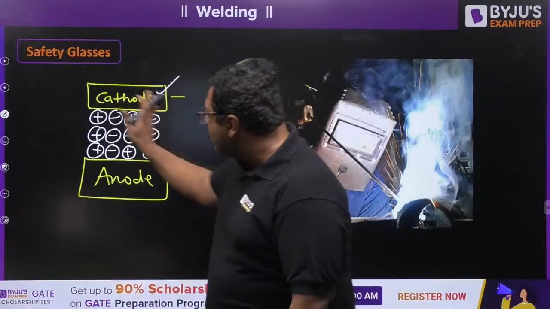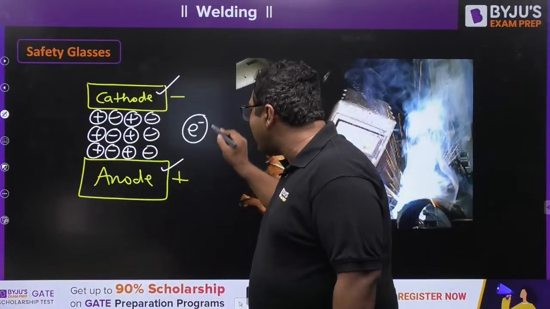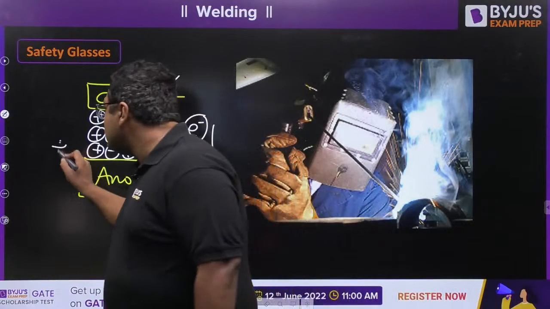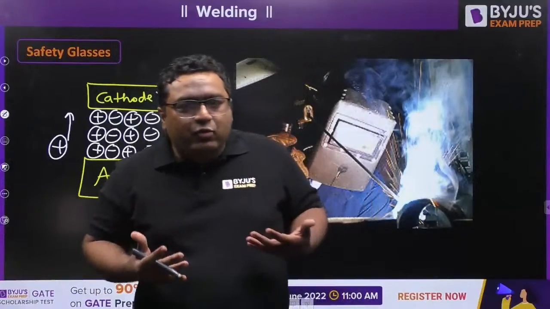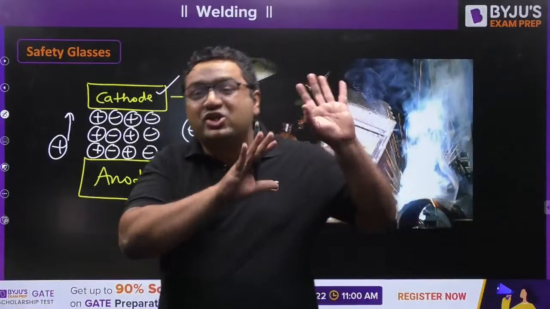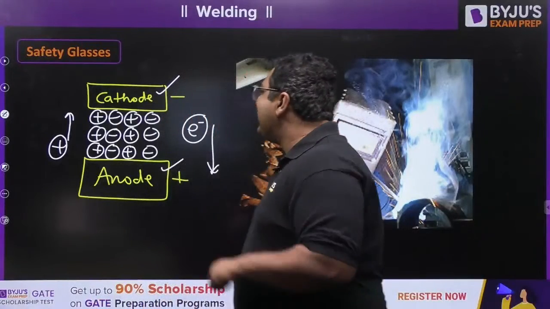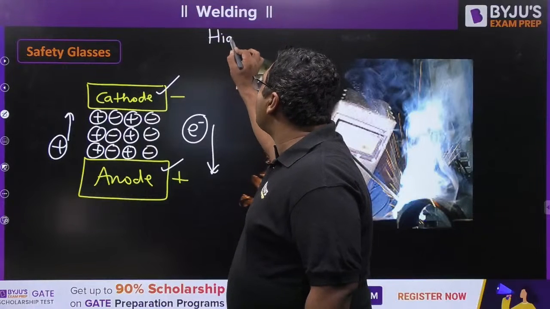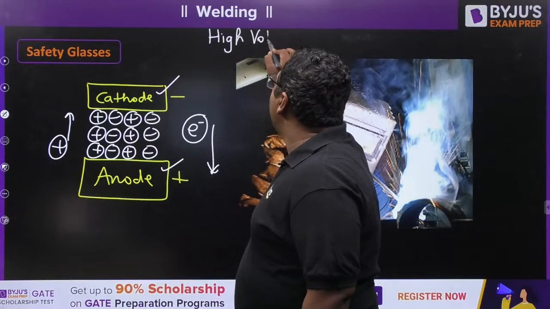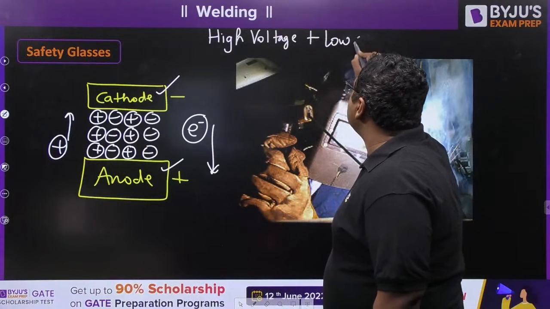So my dear, in the ionized air, electrons will start moving towards the anode and positively charged ions will start moving towards the cathode. And when they are moving, that is happening because of the potential difference. So here potential difference is playing an important role. That is why this process is said to be a high voltage, low current process.